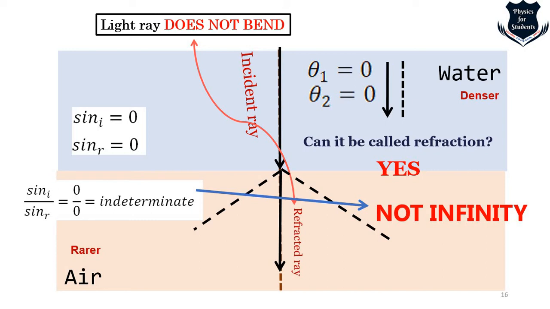Why does the light ray not bend? Because it is confused. It really doesn't know where to go. If you learn earlier physics, there is something called symmetry of nature, which I don't want to go into, that also shows that light goes straight. And we will see at the end of the video something which we call bend it like Beckham, right? I call it bend it like Beckham. It is a surprise which we will show you.